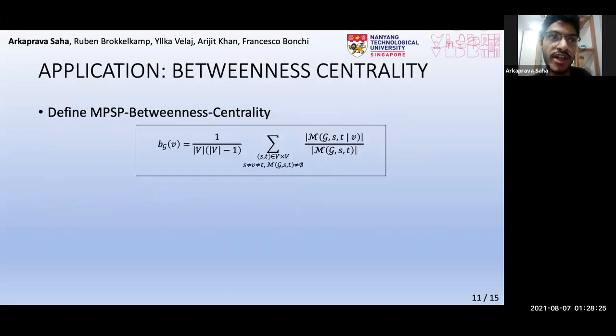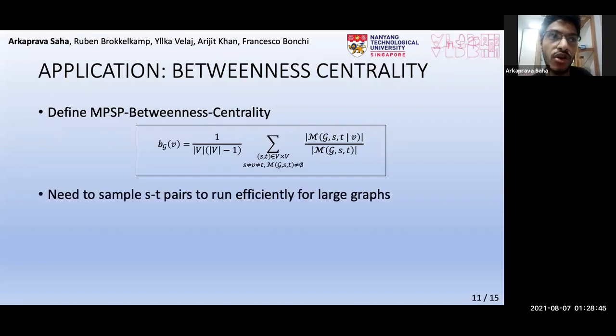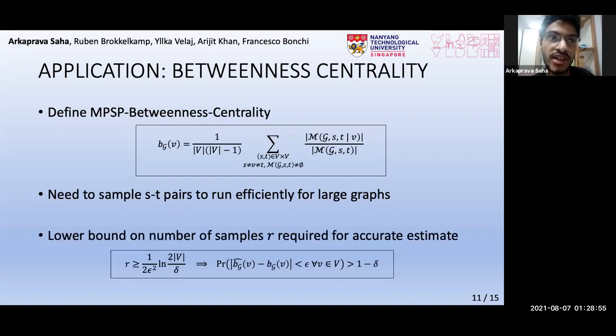We now show an application of our method to define a novel concept of betweenness centrality in uncertain graphs, as shown in this equation. It's analogous to that of betweenness in deterministic graphs, except that we use the set MGST, which is the set of MPSPs between S and T. Note that the summation needs to be across all node pairs, which is prohibitively expensive for large graphs. Hence, we need to sample node pairs to make it efficient. It can be shown that if the number of samples is at least a certain number, then with a high probability, the centrality estimate is very accurate for every node.